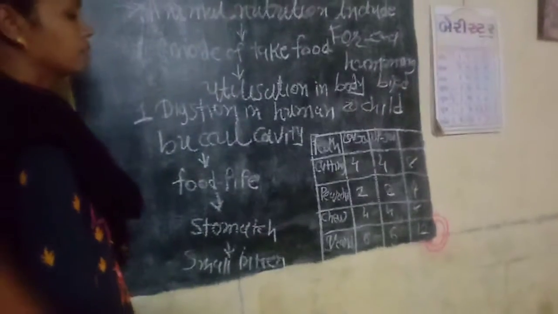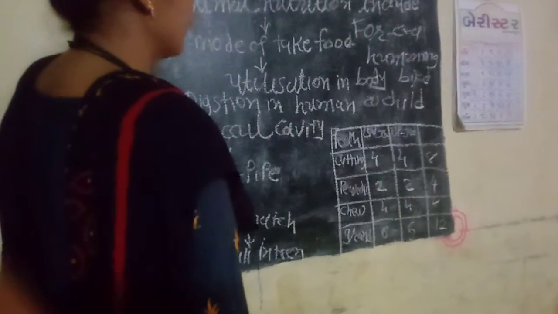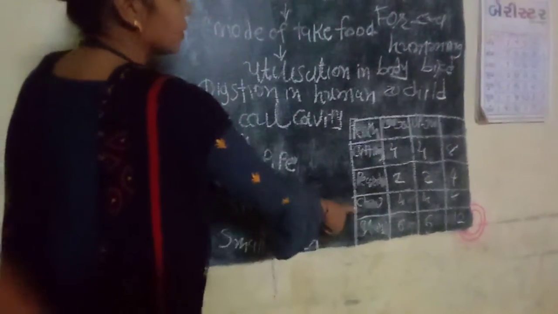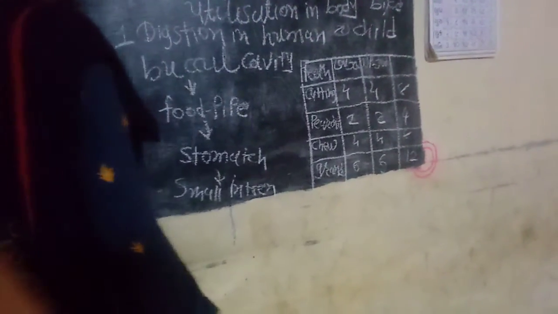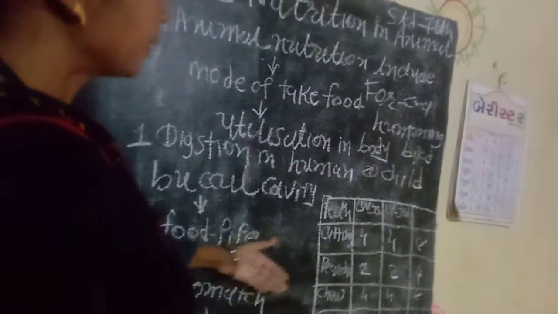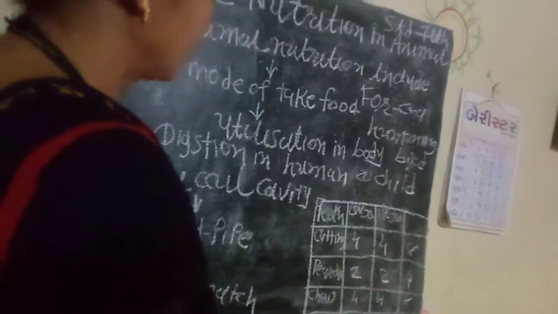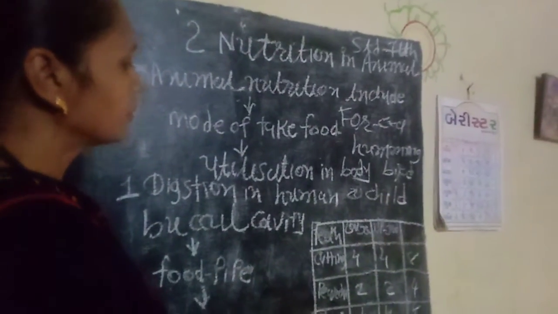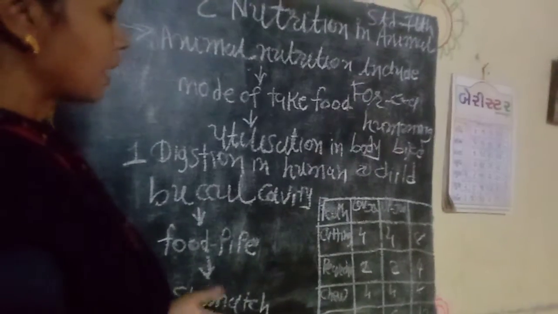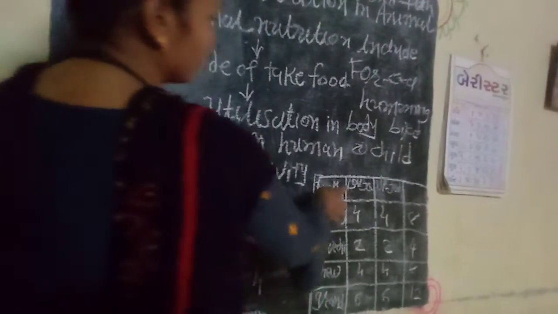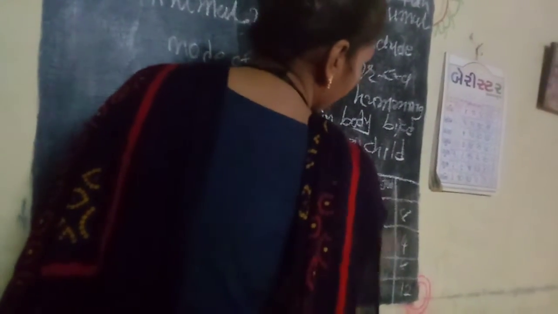Then we can take food like chewing gum, lower 4, upper 4, total 8. We take food in the buccal cavity, and the buccal cavity grinds all food. Which types of teeth are grinding? Lower 6 and upper 6, total 12.